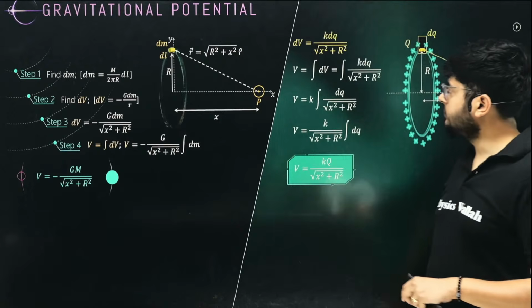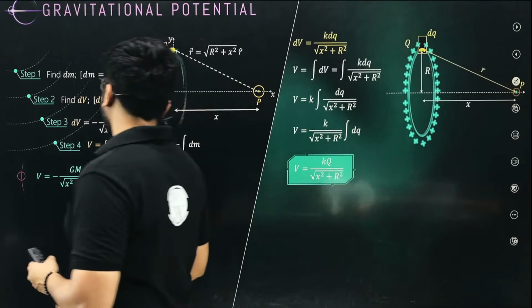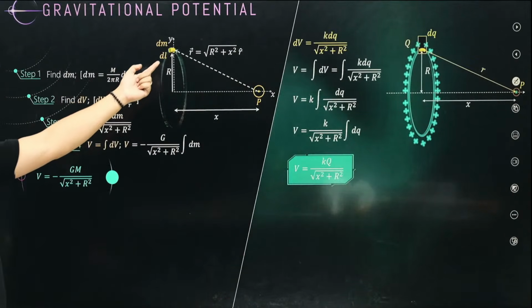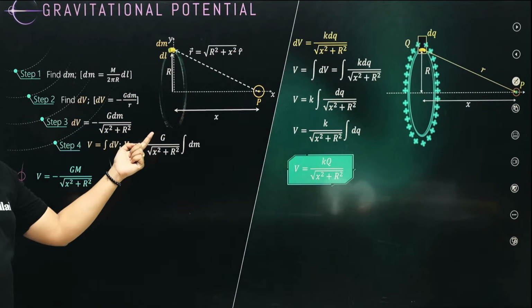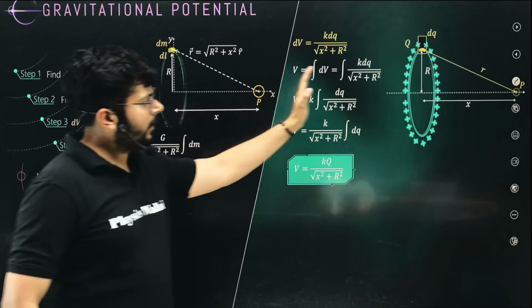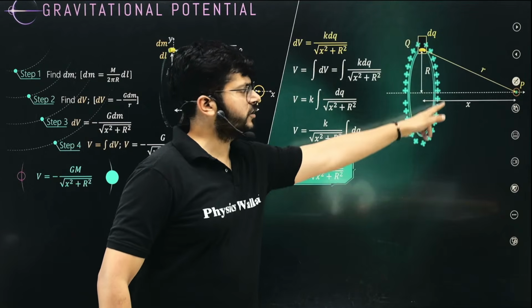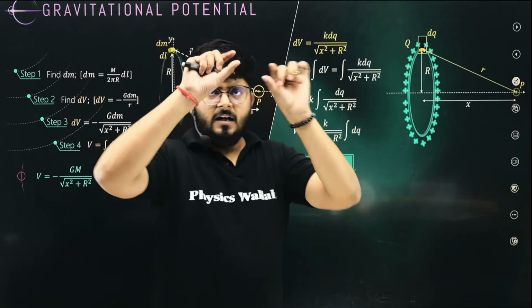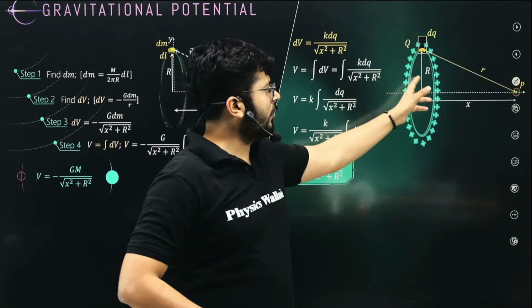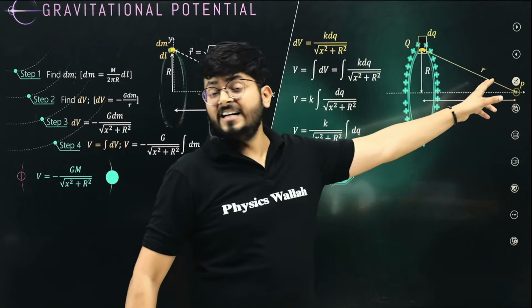Okay, so here we are calculating the gravitational potential because of this mass distribution, and we are comparing it with the charge distribution. We will talk about a charged ring, and we will try to calculate the potential over here due to that charged ring.